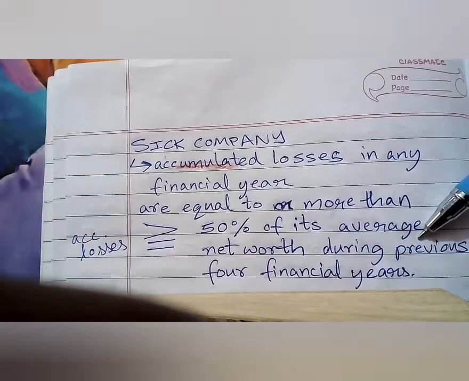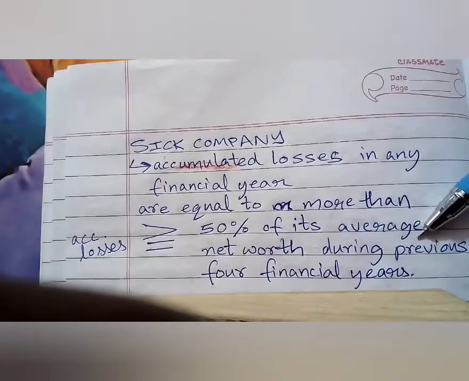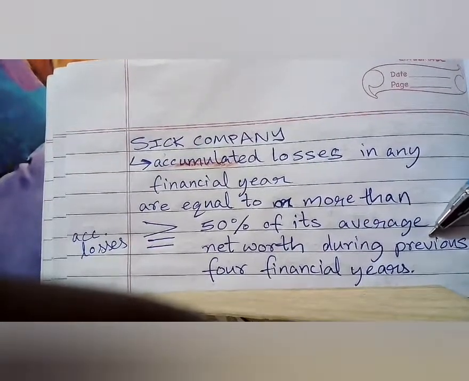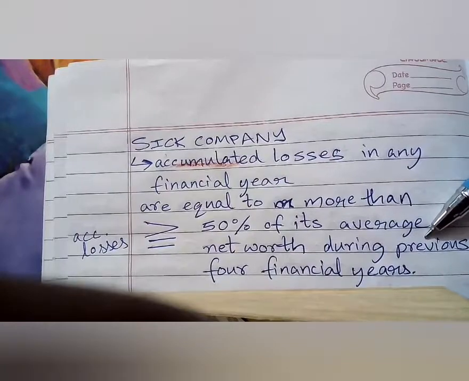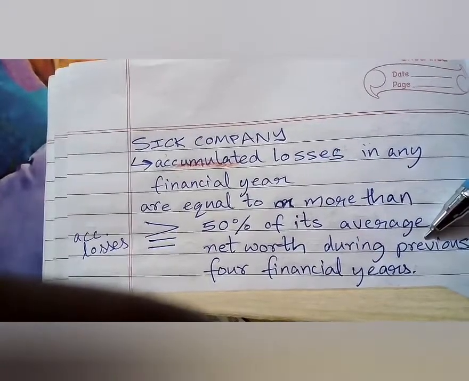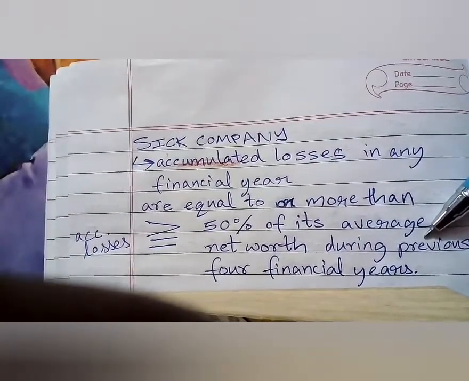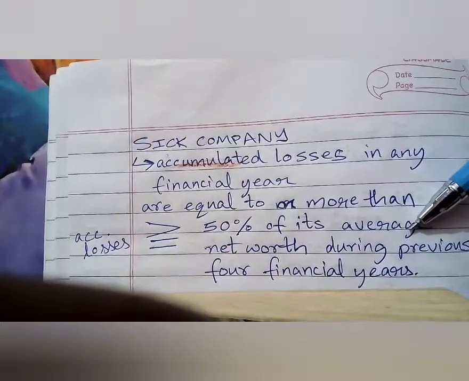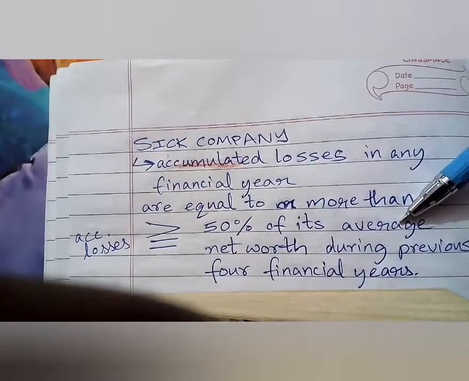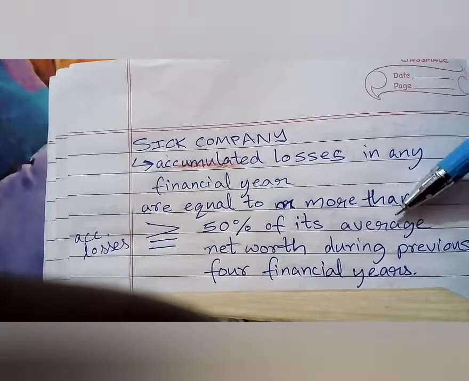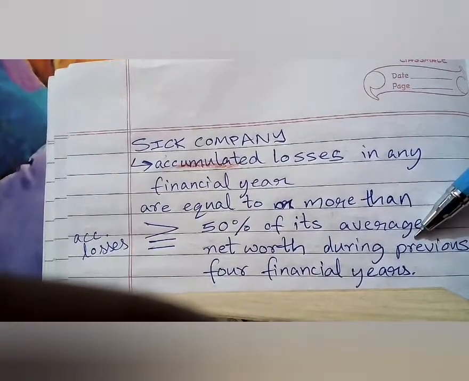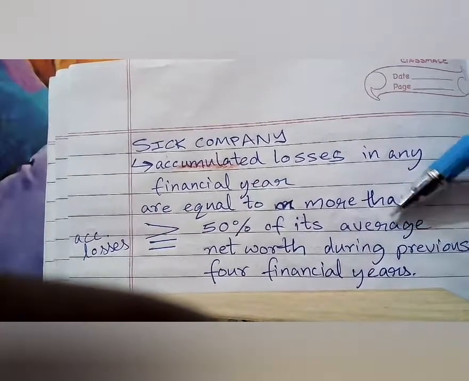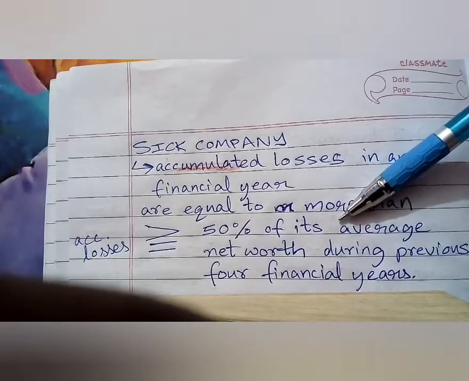Some words are really important in economics, like this one. Previous 4 financial years, you cannot underestimate the importance of previous. Like I told you, you cannot just take any 4 financial years and calculate. It is just the previous 4 financial years. And which net worth? The average net worth. So you have to first take the previous 4 financial years, calculate the average net worth, and then 50% of it.